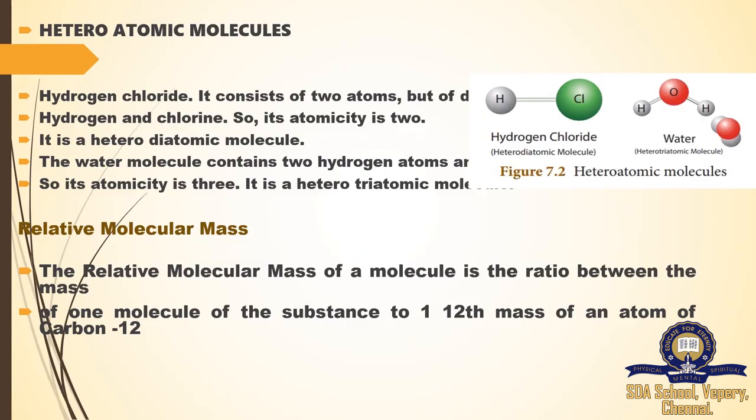Relative molecular mass. The relative molecular mass of a molecule is the ratio between the mass of 1 mole of the substance and 1/12th the mass of an atom of carbon-12. Here we are discussing the mass of a molecule, which has different atoms present in it. All the molecular masses are compared with the isotope of carbon-12. Then only can we get the correct mass of either a molecule or an atom.